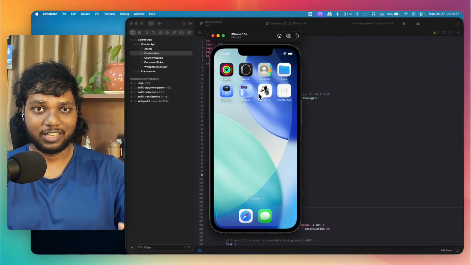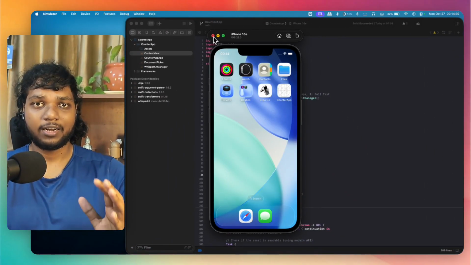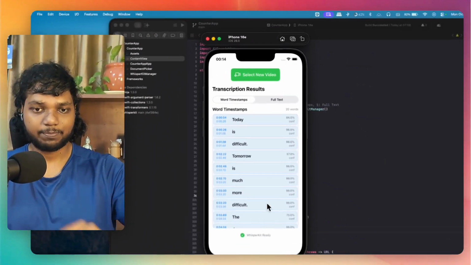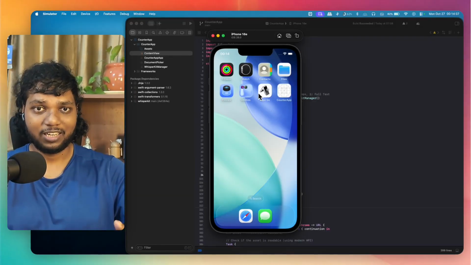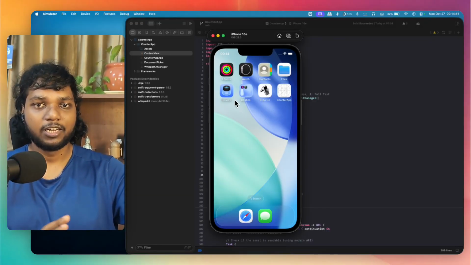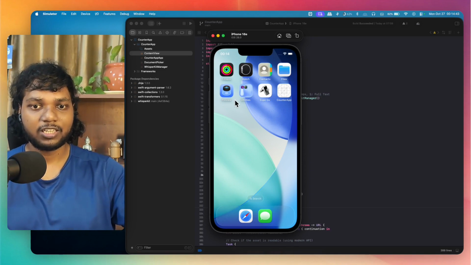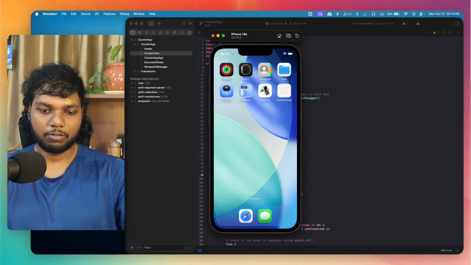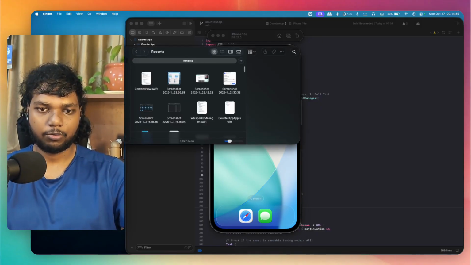So you have seen how sick the result was and how to transfer a video file to the iOS simulator. We will see that first, and after that we will see what installation setup you need to do after asking AI for the code. So first of all, let me show you how to link the video files.